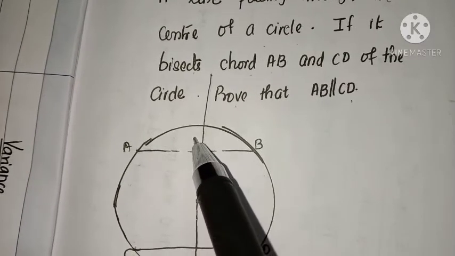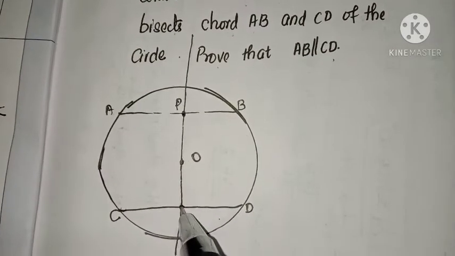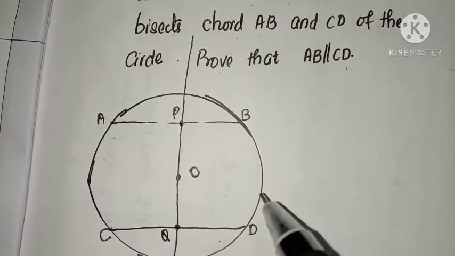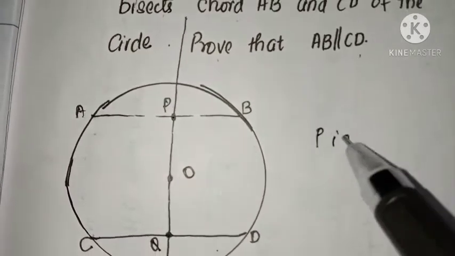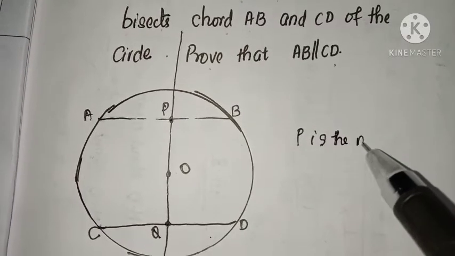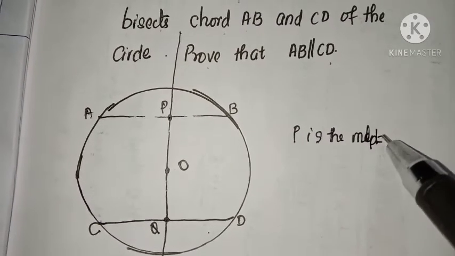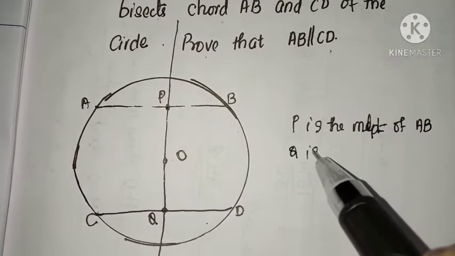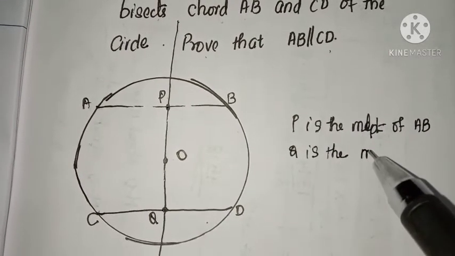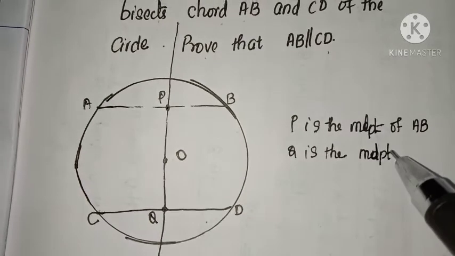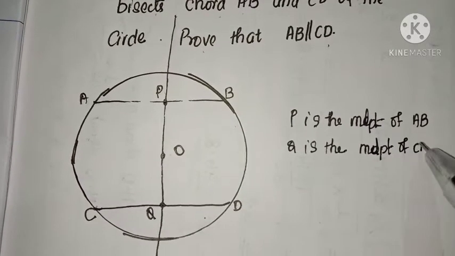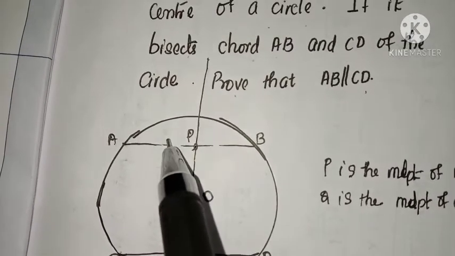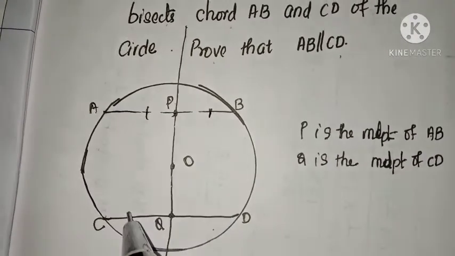So let us consider this point as P and this point as Q. Bisects the chord means P is the midpoint of AB, isn't it? Similarly, Q is the midpoint of CD. So P is the midpoint means these two parts are equal.